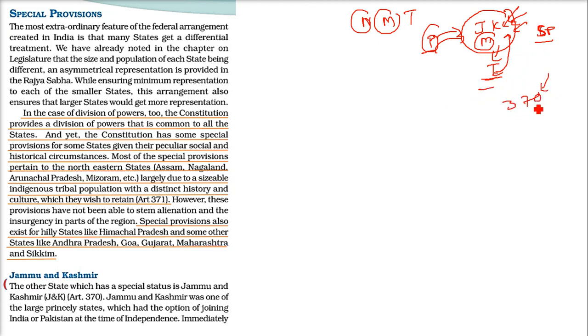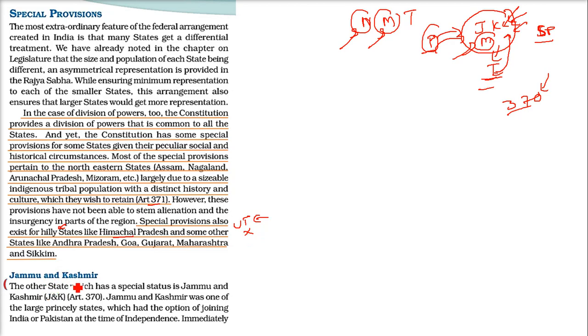And this was under Article 370. Certain special provisions were given to Nagaland, Mizoram, Arunachal Pradesh and Jammu Kashmir. So this is Article 371 for the northeastern states, Article 370 for Jammu Kashmir. And there are other places also. This is not just these places. There are Andhra Pradesh, Goa, Gujarat, Maharashtra, Sikkim. They are also given special provisions, some hilly places also. In Himachal Pradesh and Uttarakhand, no one, like Delhi people or Chandigarh people, can come and take land. They cannot take it.